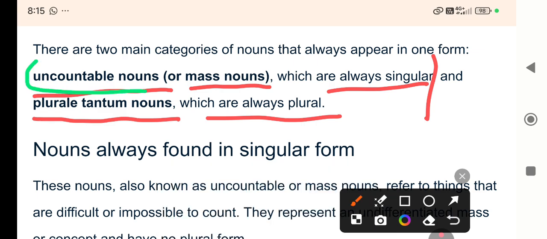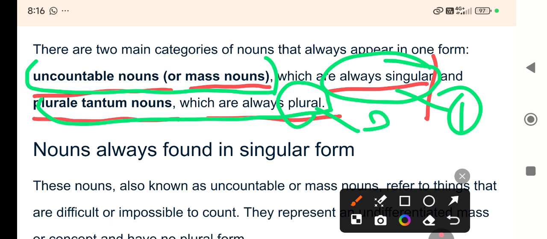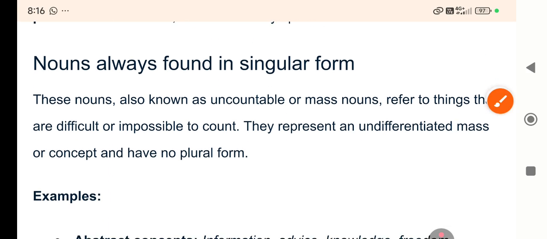One is uncountable or mass noun, right? Which cannot be counted, which is very tough to count, are always found in singular form. So, that's the one type. Another type is called plural tandem nouns, right? And always plural, and that's the second category. So let us see what are they.